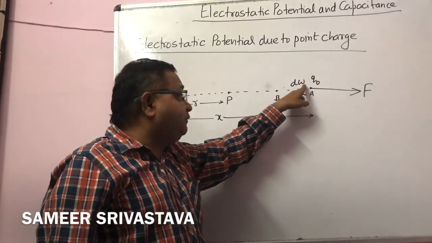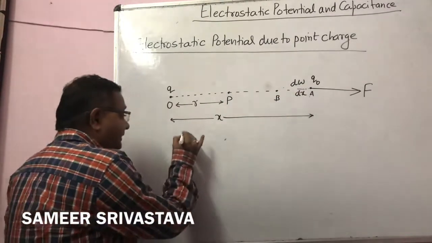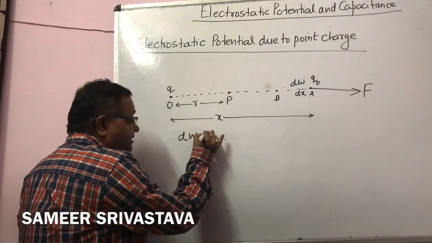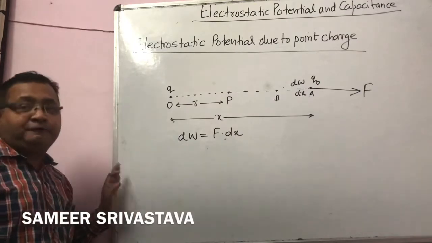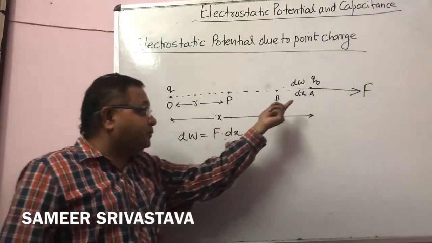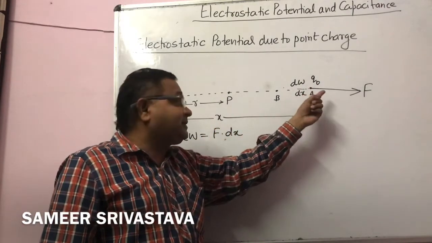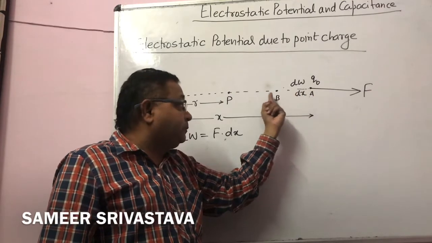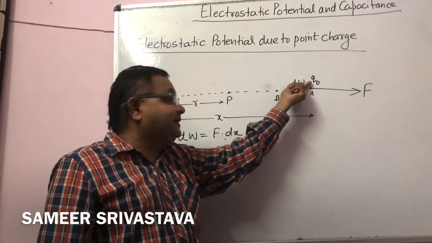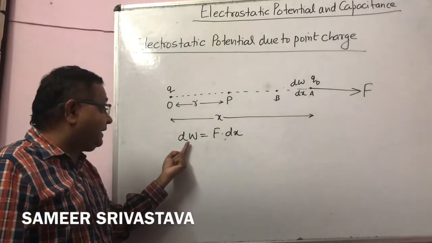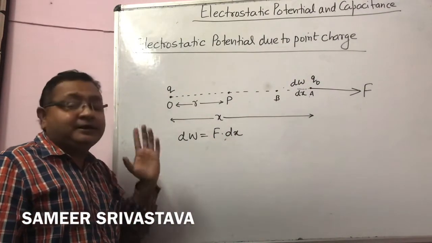We can write work done dW is equal to F dot dx. This is the formula for work done for the small displacement dx to move a charge Q0 from A to B.